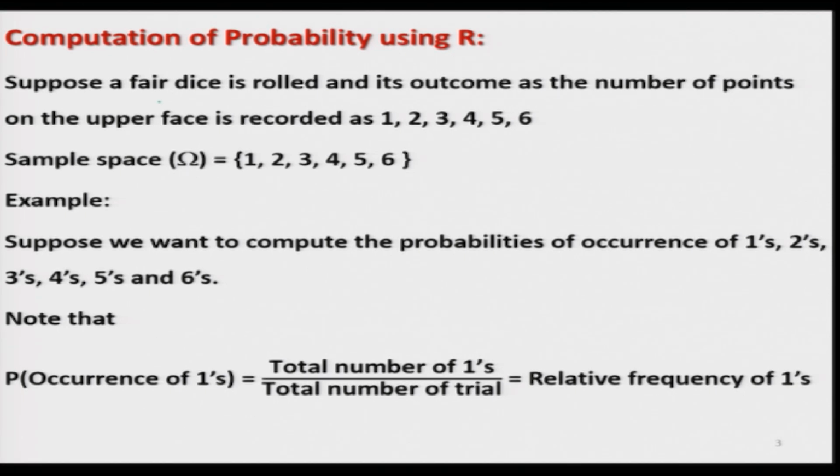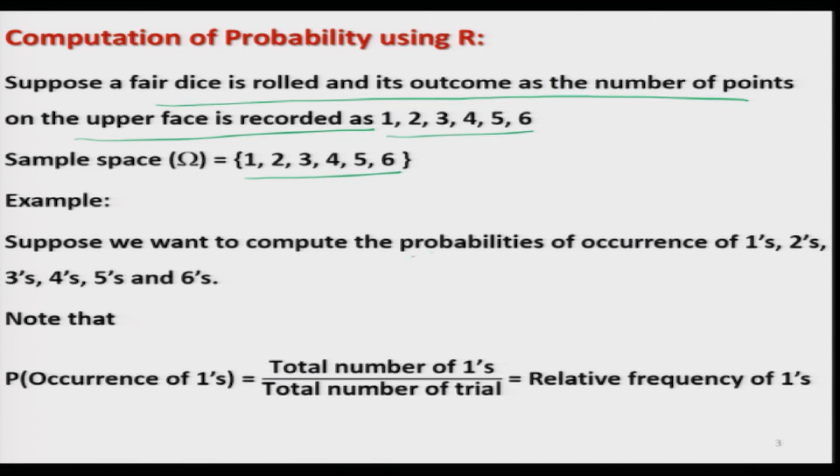So, suppose a fair dice is rolled and its outcome, as the number of points on the upper surface, is recorded as 1, 2, 3, 4, 5 or 6. So, the sample space is here 1, 2, 3, 4, 5 and 6, and suppose we want to compute the probabilities of occurrence of 1, 2, 3, 4, 5 and 6. So, now how to do it? That is a simple probability.